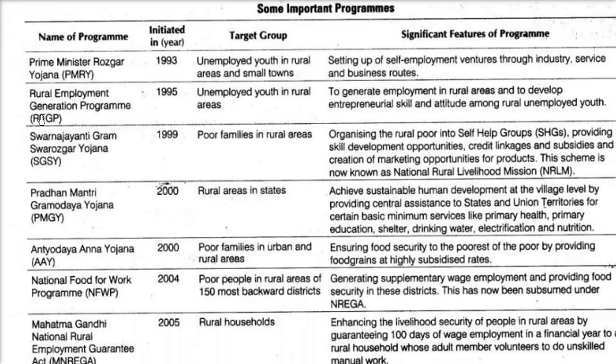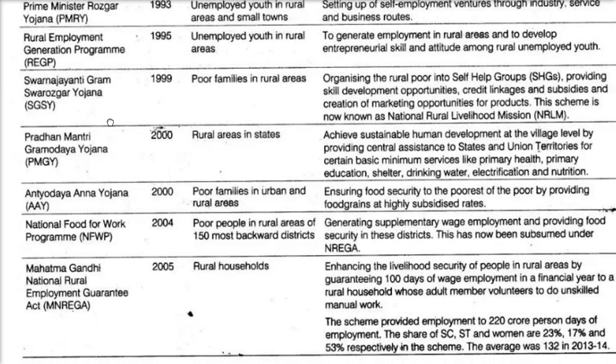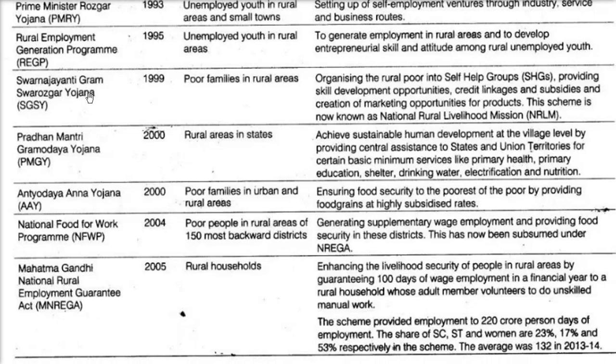Then in 1995, we had REGP, Rural Employment Generation Program, again for the unemployed. The idea was to generate employment in rural areas and to develop entrepreneurial skills and attitude among rural unemployed youth. Then SGSY, the Swarna Jayanti Gram Swarozgar Yojana, 1999, was targeted to poor families in rural areas. It was to organize SHGs, self-help groups, providing skill development opportunities, credit linkages and subsidies, and also creating marketing opportunities for products. This scheme is now known as NRLM, National Rural Livelihood Mission.